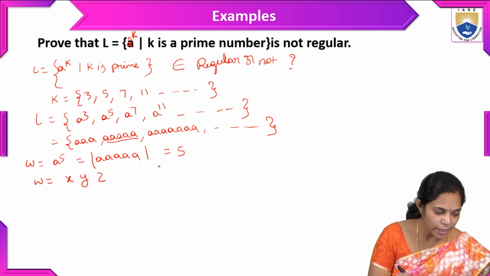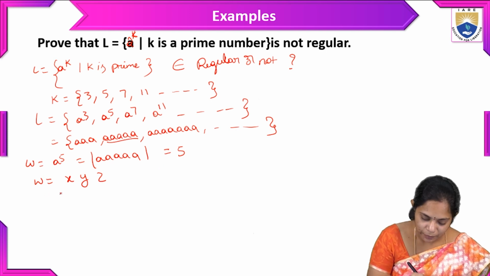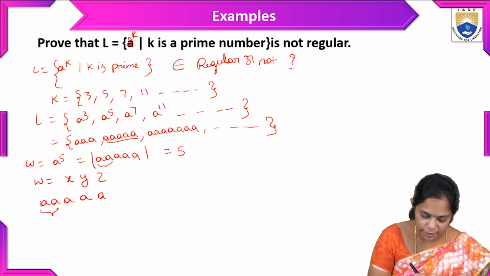Let me write clearly: W equals x, y and z.